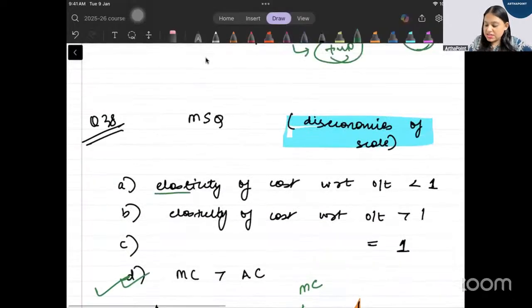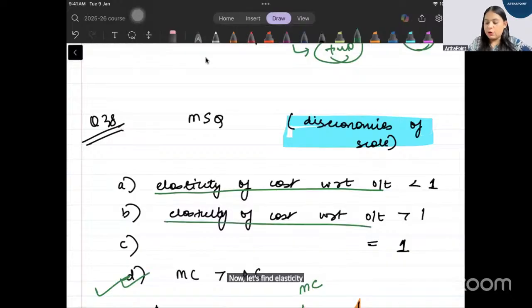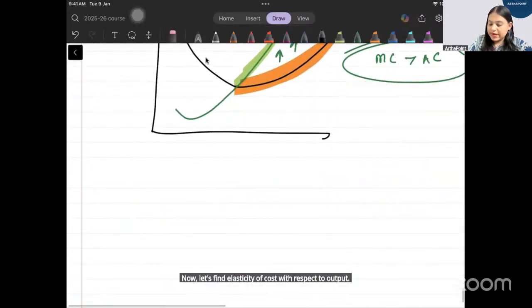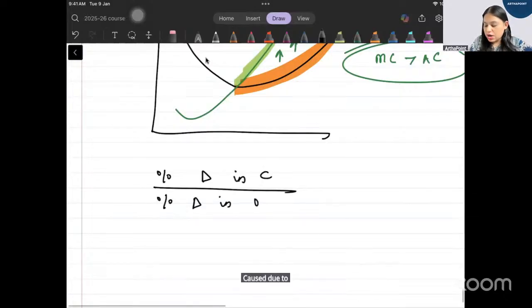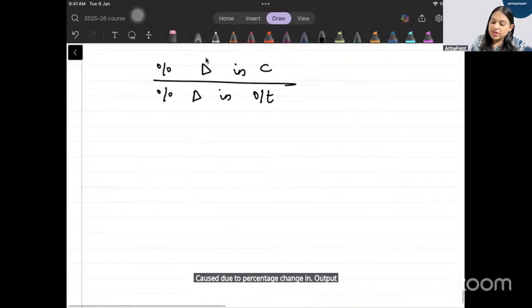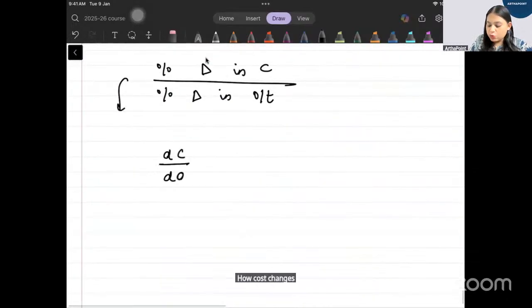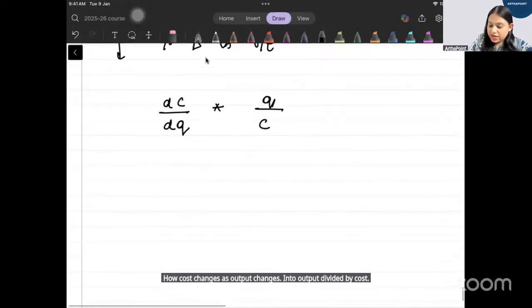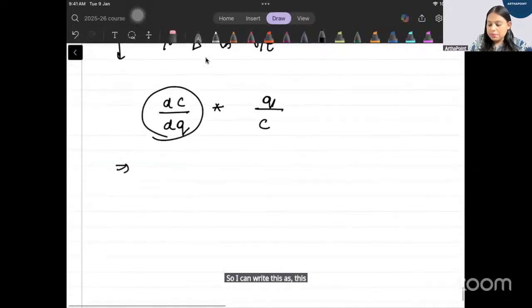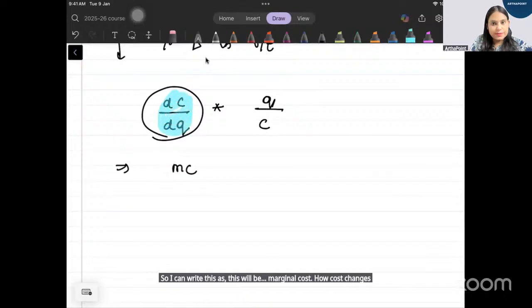Now let's find elasticity of cost with respect to output. That means percentage change in cost due to percentage change in output. So I can write this as how cost changes as output changes, times output divided by cost. This will be marginal cost, how cost changes as output changes.